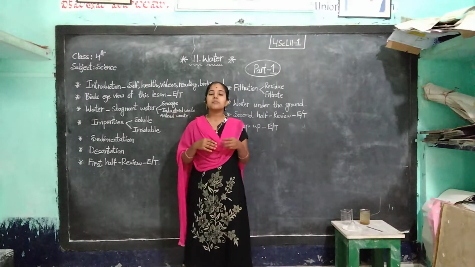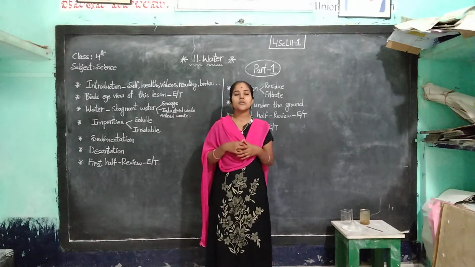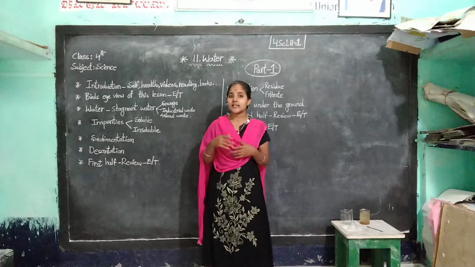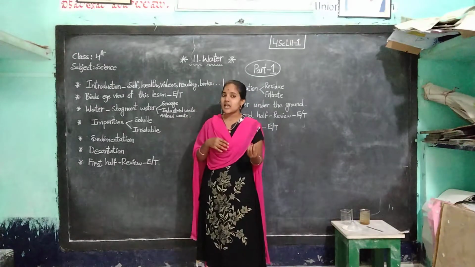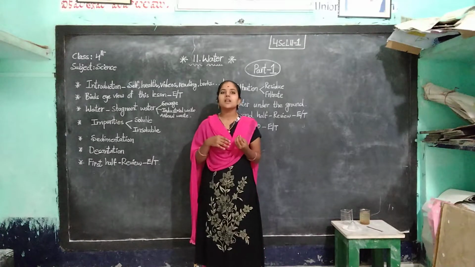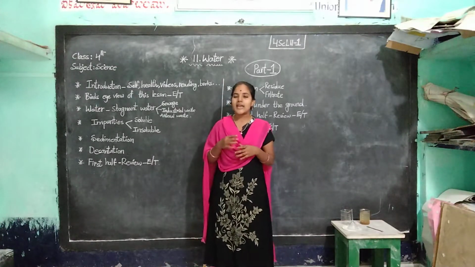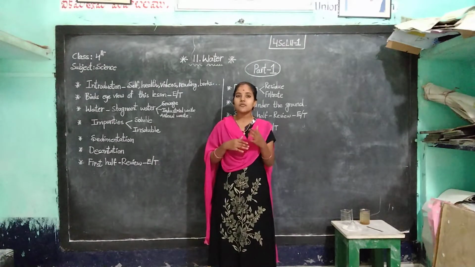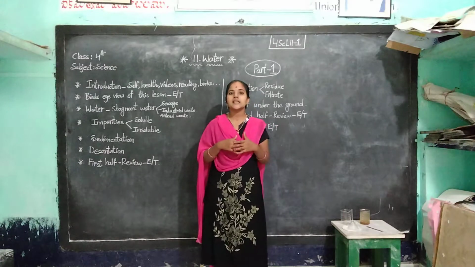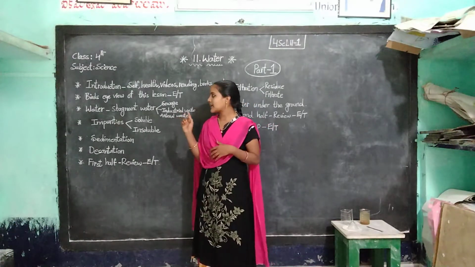Stagnant water means dirty water that does not flow but stays in one place. Here in our surroundings, in our home, we observe that there is stagnant water. Stagnant water is nothing but the impure water that does not flow from one place to another place, that stays in one place. Okay, that is the stagnant water.